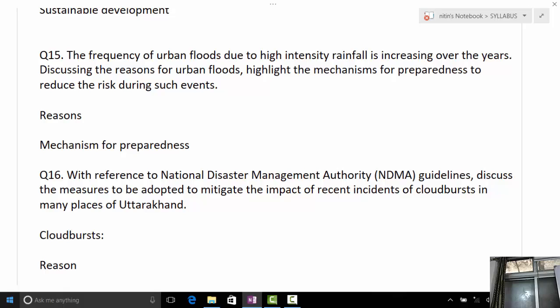One, the drainage system is not efficient or effective. Even if there is no rainfall, you find in certain areas the water keeps coming out of the drains. Secondly, there is an absence of stormwater drains in many areas.